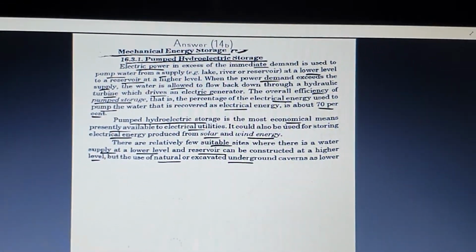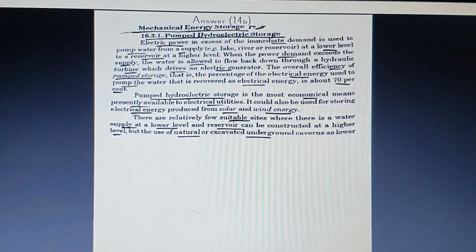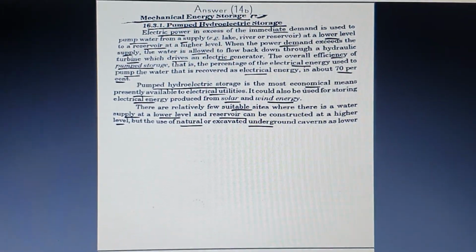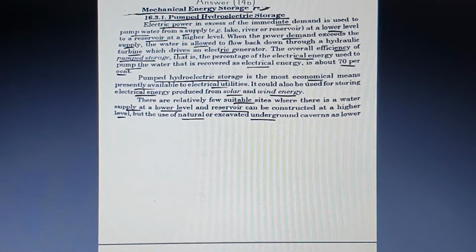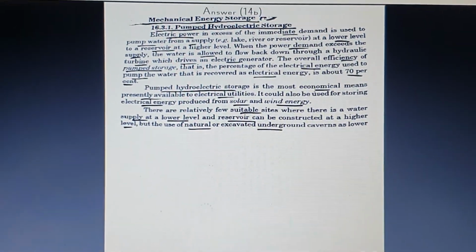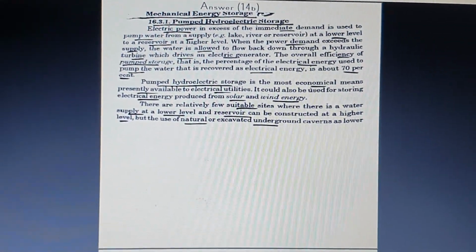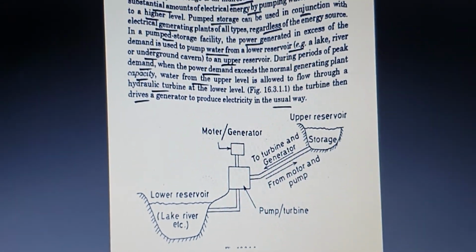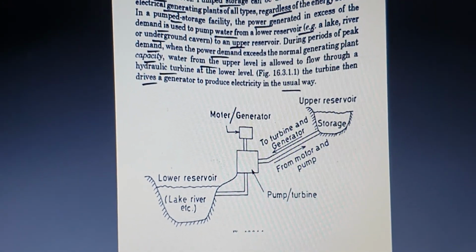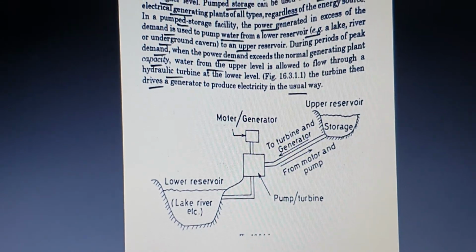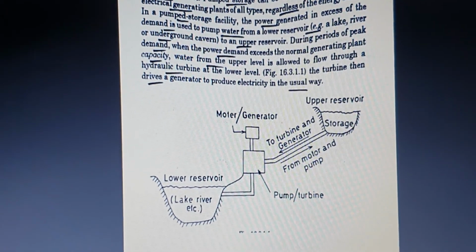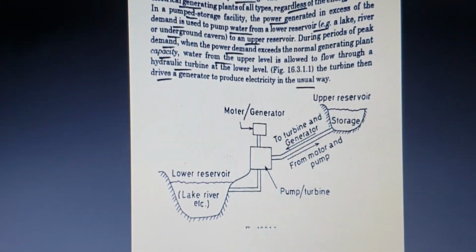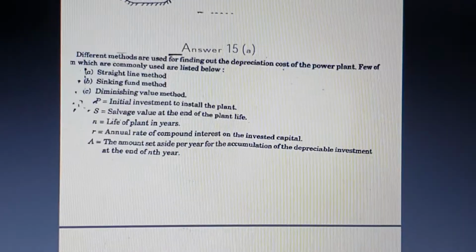The next question is about the different types of mechanical energy storage devices. In that, the first one is pumped hydroelectric energy storage. Here you can see the drawing of the pumped hydroelectric storage, how the hydroelectricity is generated from the water by pumping it. So this is a type of hydroelectric storage. So this is about your 14th question, which is BBIT.